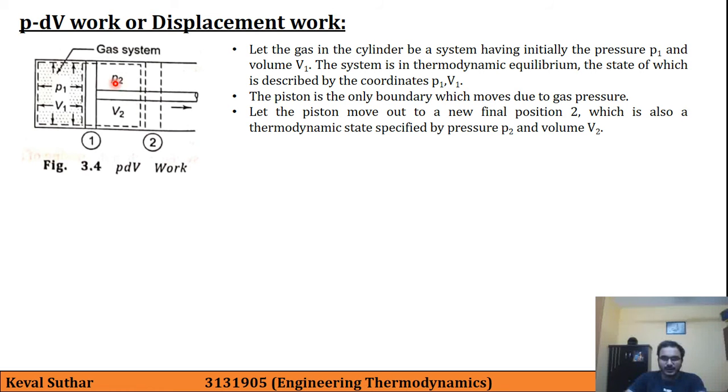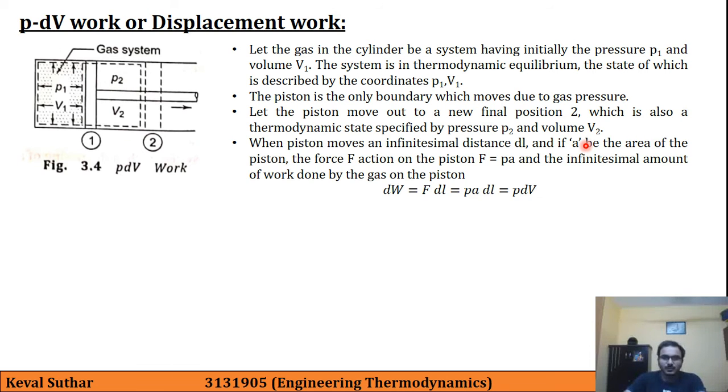So this is our final condition, P2 and V2. Now here, when a piston moves an infinitesimal distance dl, if A be the area of the piston, then force acting on the piston